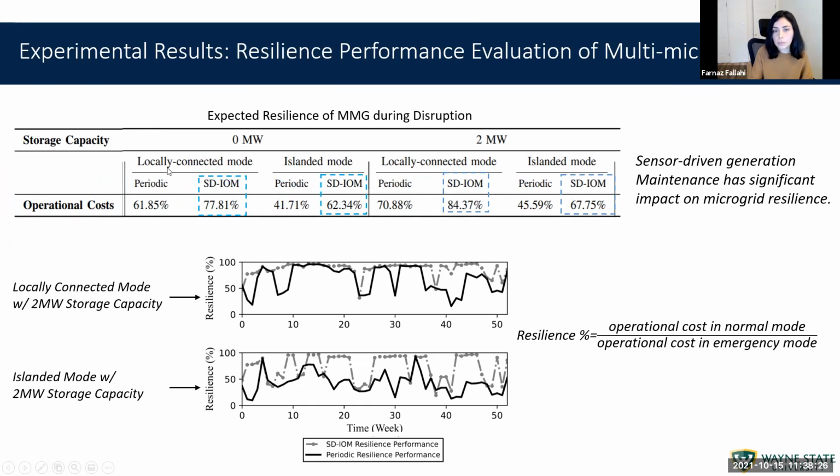If we look at the performance of our model, in all of those cases, the expected resilience of our system is much higher than its counterpart, both in the locally connected mode and islanded mode. For example, the resilience of the system in the islanded mode in both models is lower than in the locally connected mode because microgrids have no connection with other entities. But still, the performance of our model is better than the periodic model.